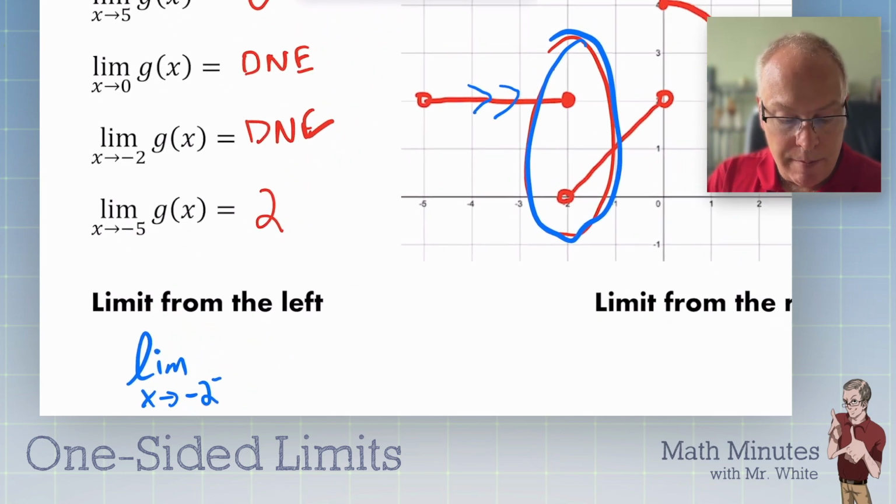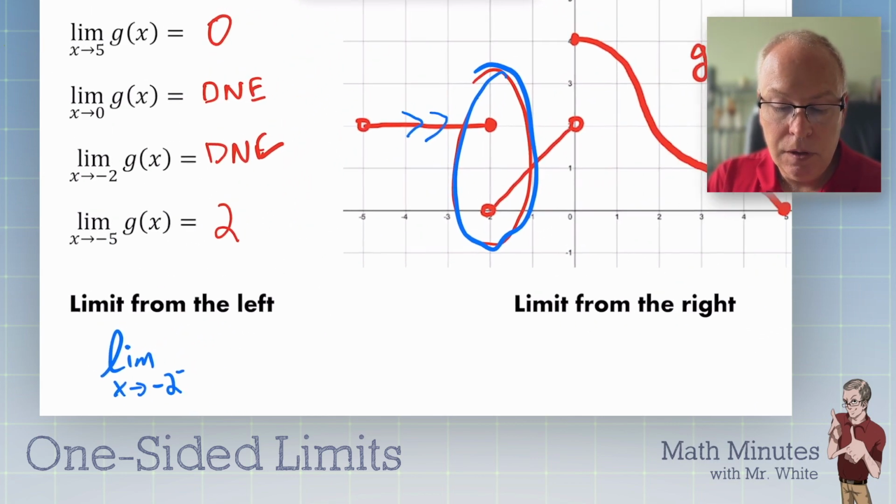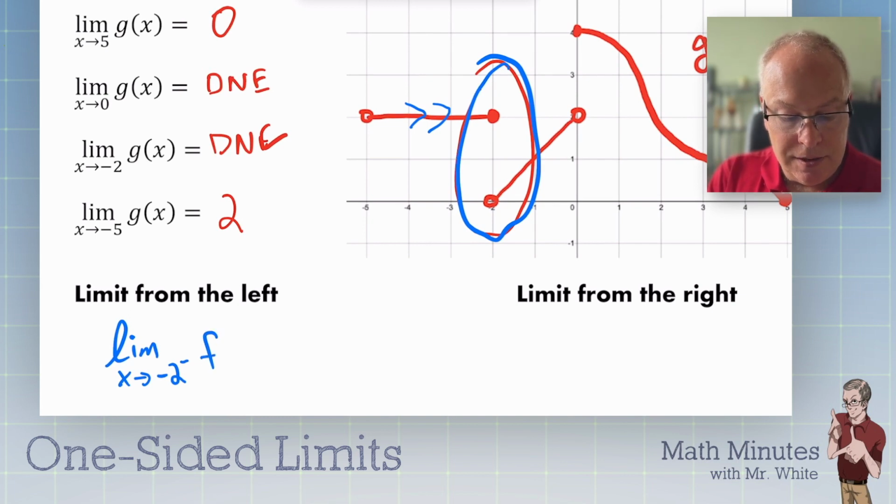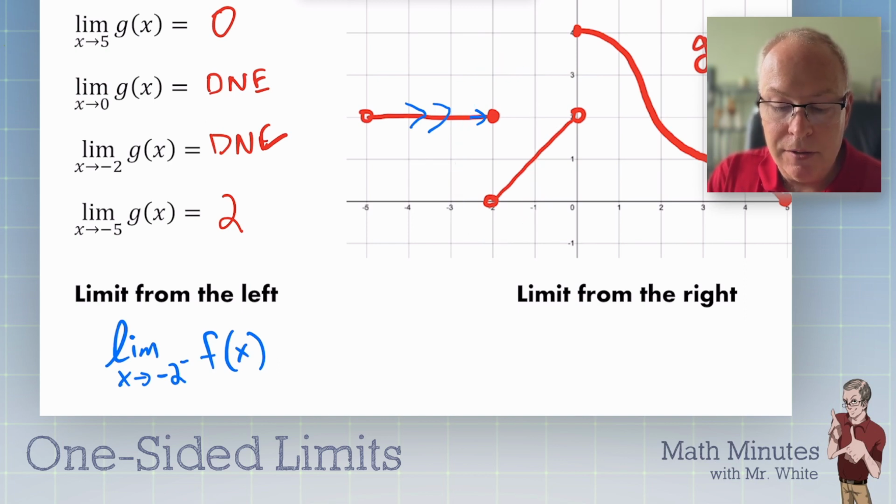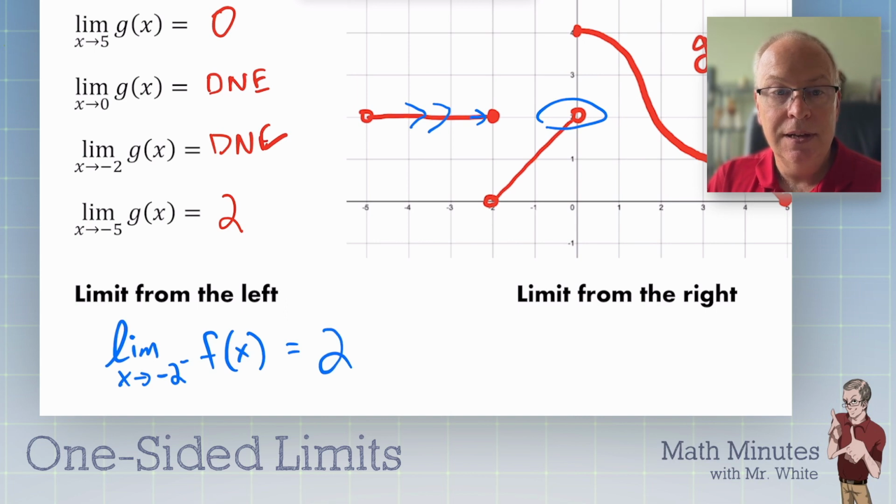So when we're coming from the left, the limit on this graph, what was it? It's 2. You see how coming from this direction, it sure looks like, let me get rid of this circle, it's kind of in the way now. It sure looks like we are approaching 2 as we come from the left. So this is not does not exist. It is the value 2.